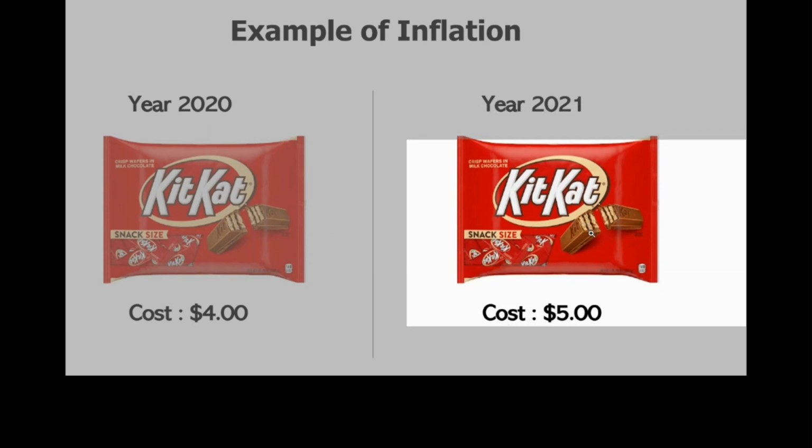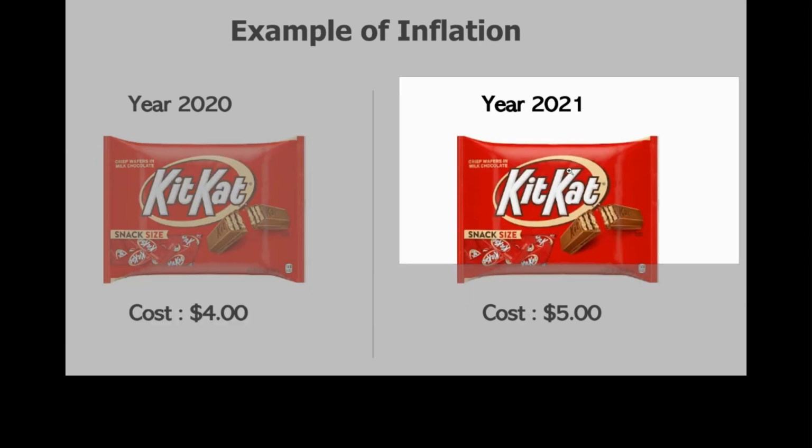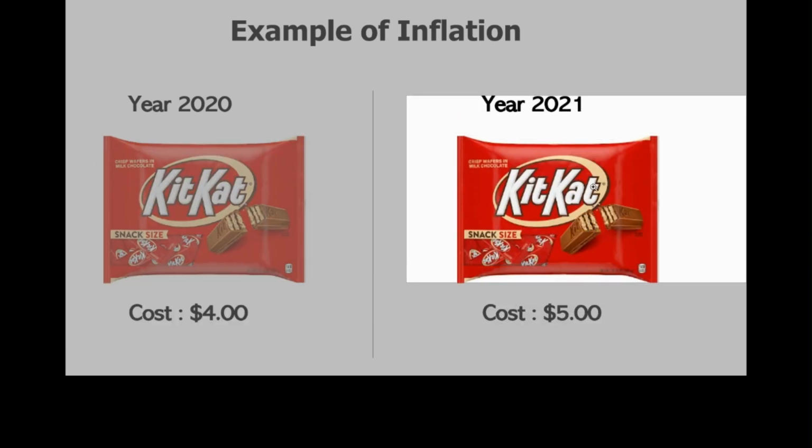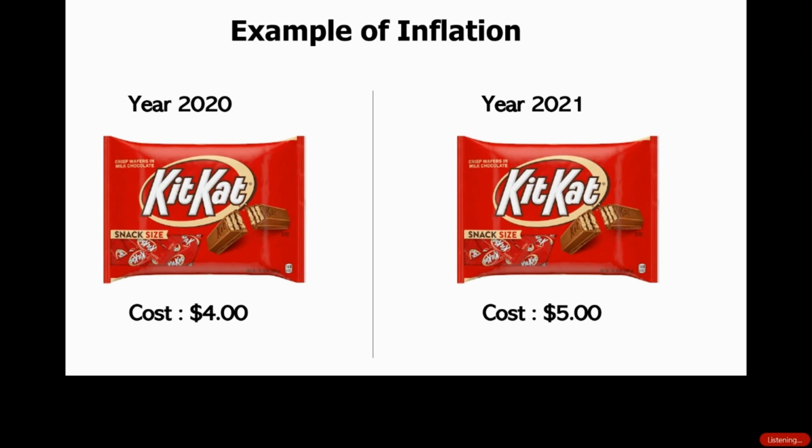But now the cost of the chocolate is $5, and Lauren still performed the same amount of work. She still did the exact same thing, and in one year she could buy the chocolate, but in the other year she could not buy the chocolate. And that was because of inflation. So, what caused the price of the chocolate to go from $4 to $5?